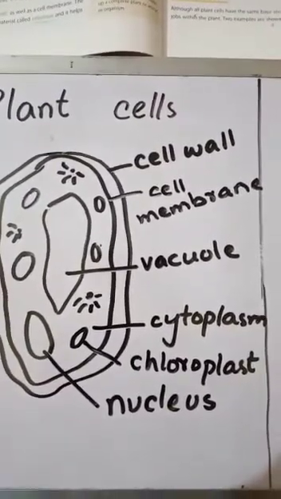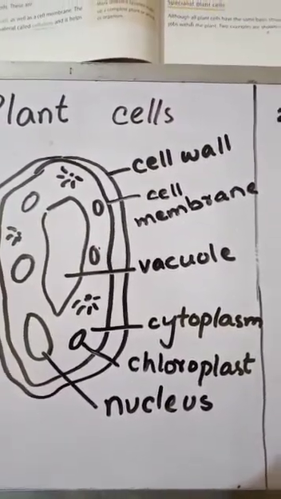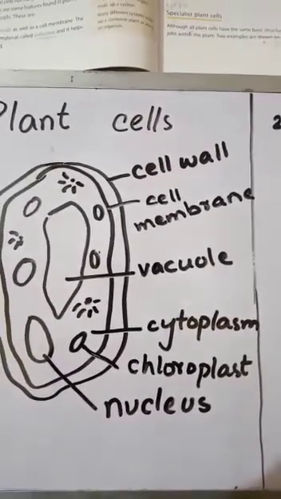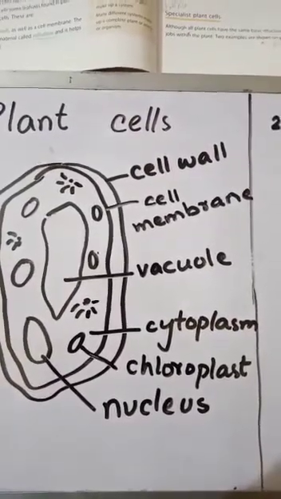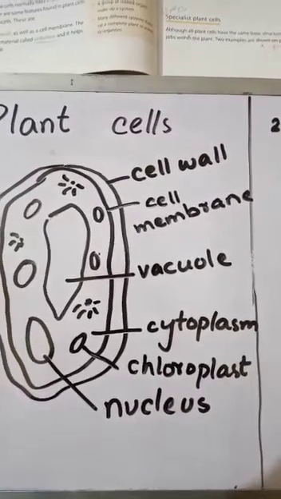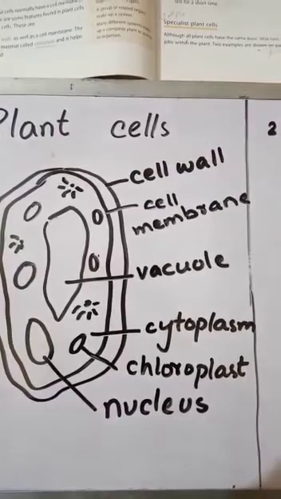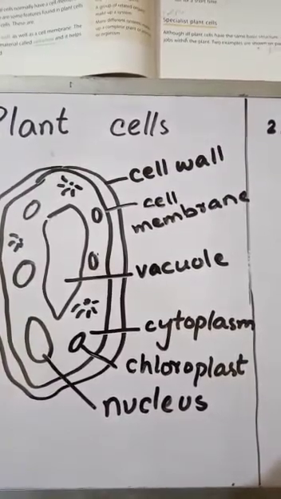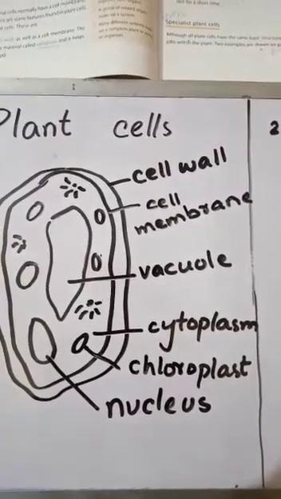Next is cytoplasm. Cytoplasm is a jelly-like substance. Next is chloroplast. Chloroplast is a green pigment. That's why the plant color is green. Next is nucleus. The nucleus is the main part. It controls all the functions of the cells of any cell.